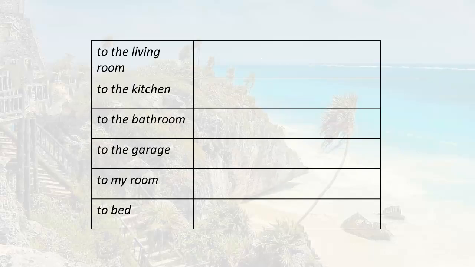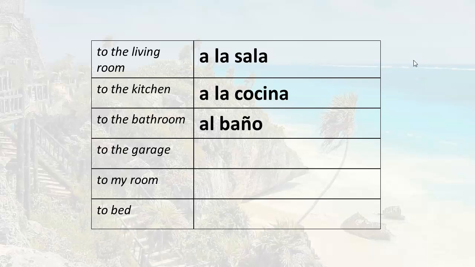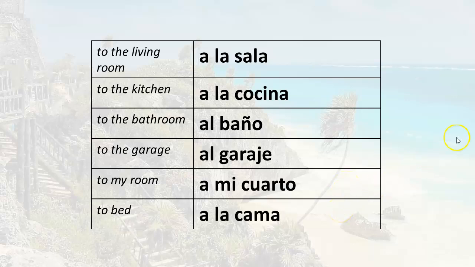So we're going to talk about places in the house. Sometimes you're in one room and you go to another. To the living room is a la sala. To the kitchen, a la cocina. To the bathroom, al baño. Remember, al is the contraction of a and el. Al baño, to the bathroom. To the garage, al garaje. To my room, a mi cuarto. And to bed, a la cama.